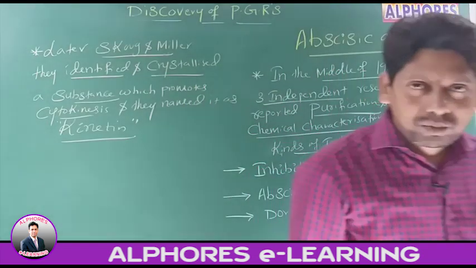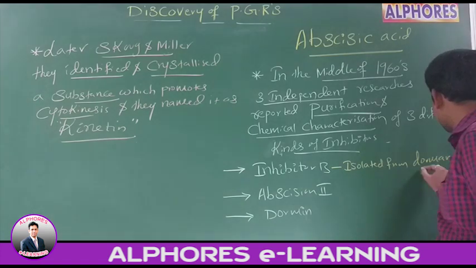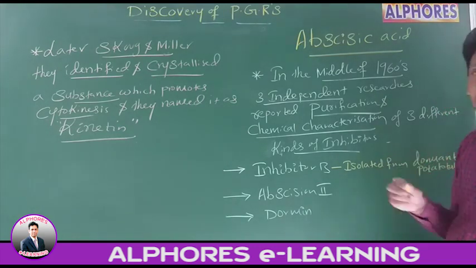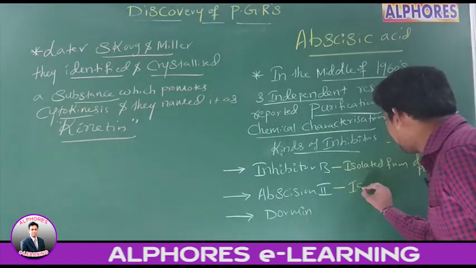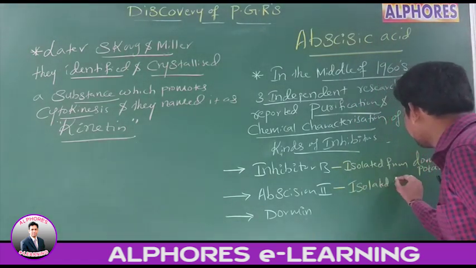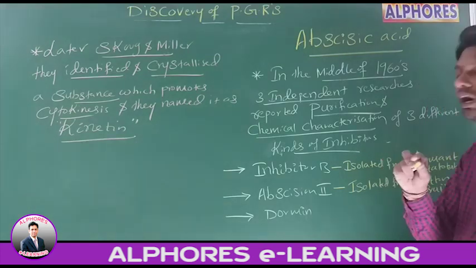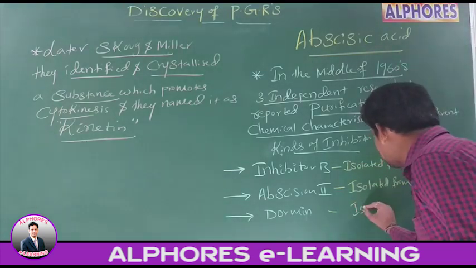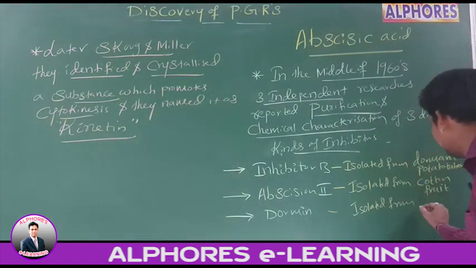Whereas abscission 2 was isolated from cotton fruit. Whereas dormin was isolated from betula leaf.